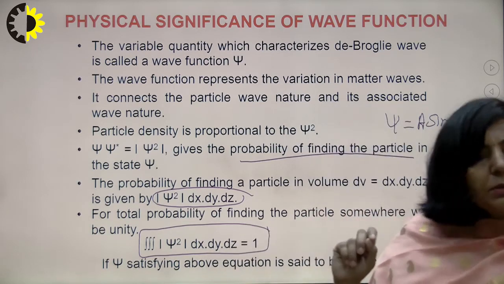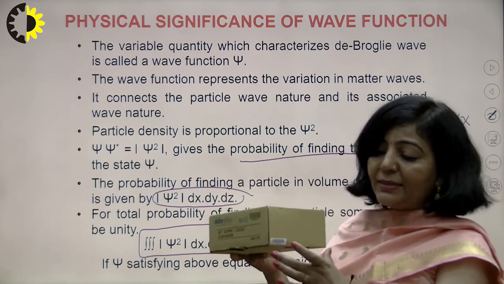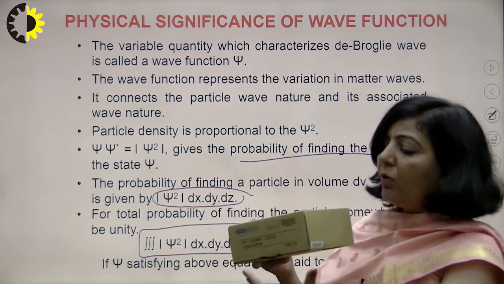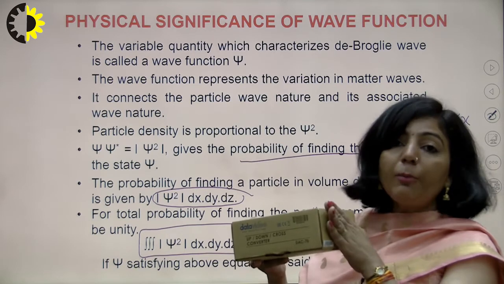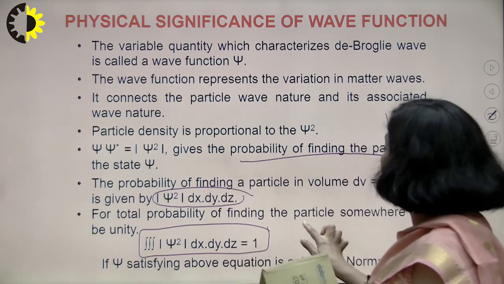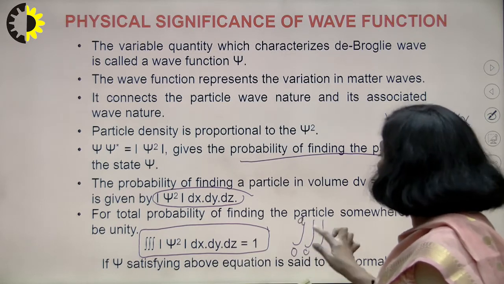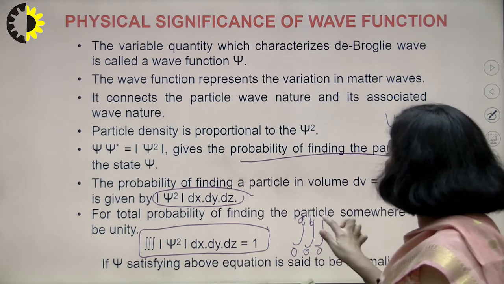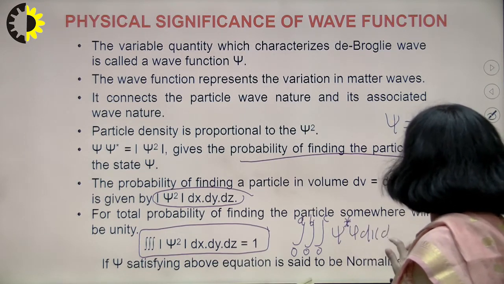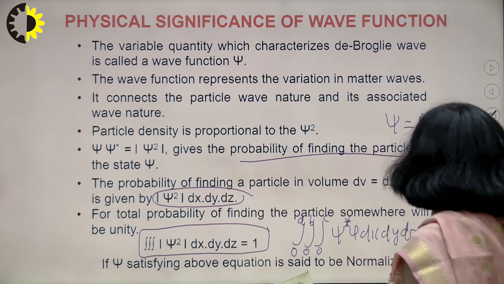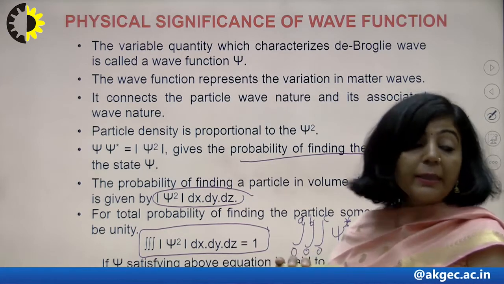The meaning of this, again taking the same example: suppose the width of the box along the x-axis is A, along the y-axis is B, and along the z-axis is C. When you take the total probability of finding the particle within this box, it will be the integral from 0 to A, 0 to B, 0 to C, of psi star into psi dx dy dz, equal to 1. Which means the total probability of finding the particle within this box is equal to 1.